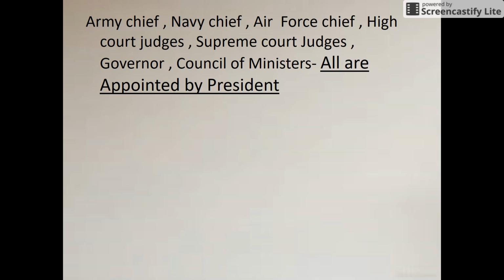SSC is asking them a number of times, and they already asked in the last four or five days, Supreme Court judges are appointed by whom, council of ministers are appointed by whom. There are some things that we have to keep in mind always, because one-liners can always be asked in SSC.